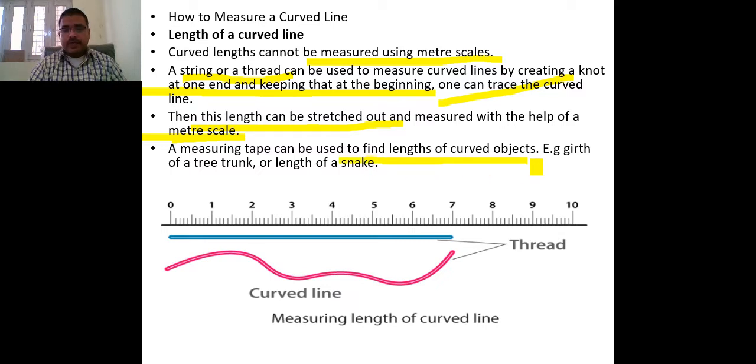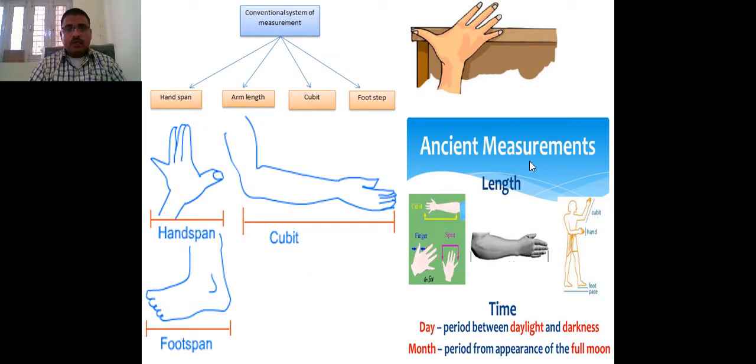Here I have already shown this in the picture. Now there are some conventional ways, which in the previous slide I already told. There are different ways to measure that were used in ancient times, like the hand span, the arm length, which is called the cubit, and then there is the foot span.